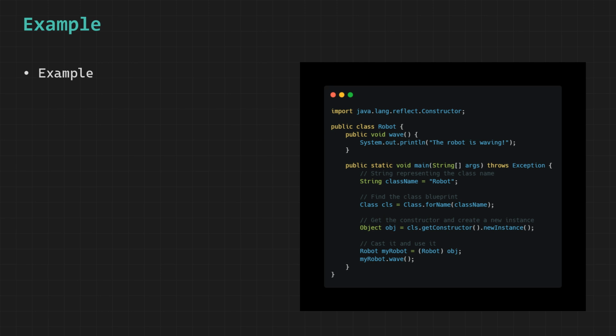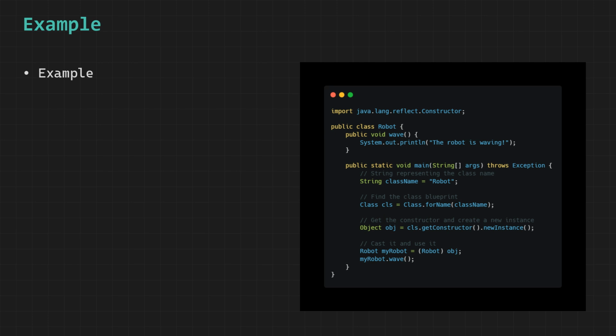However, since reflection works in a very general way, the object we get back is of type Object, which is the parent of all classes in Java. So to actually use it as a Robot, we need to explicitly cast it back to the Robot type, and once we do that, we can call its methods normally just like any other object.